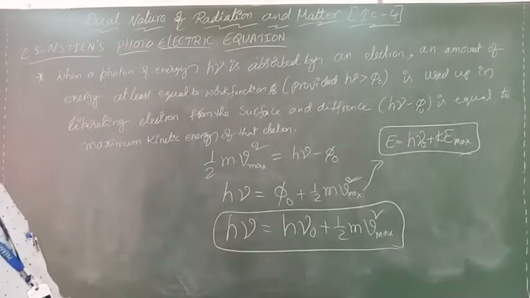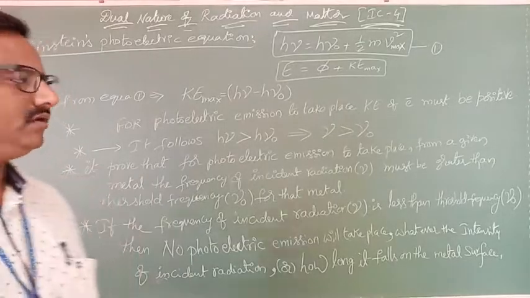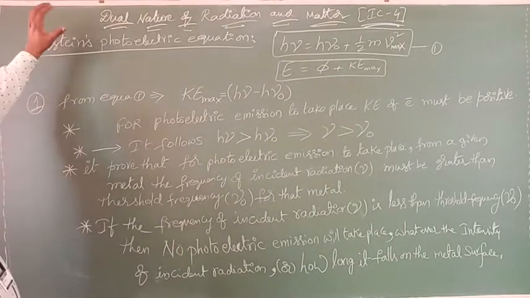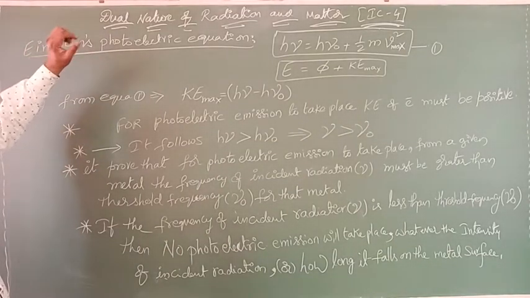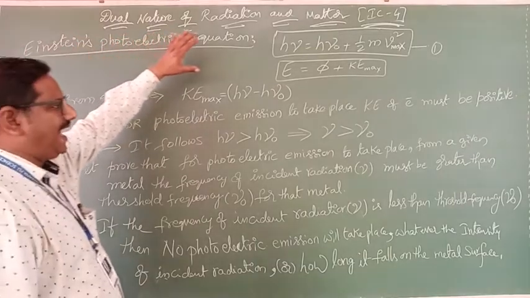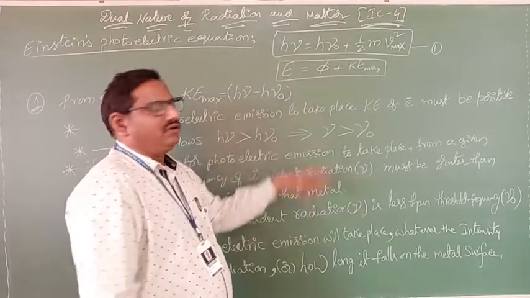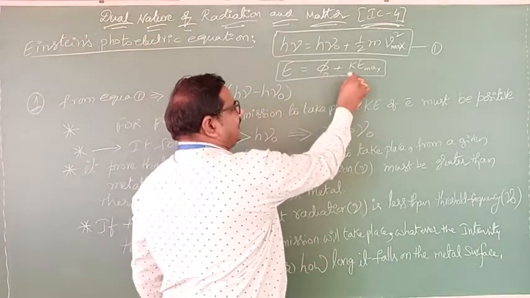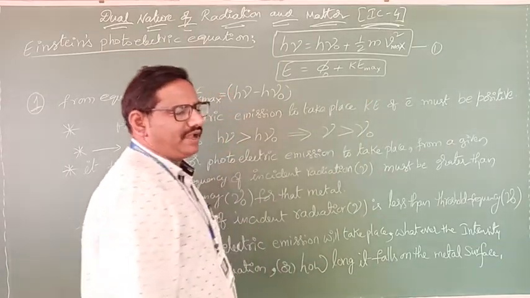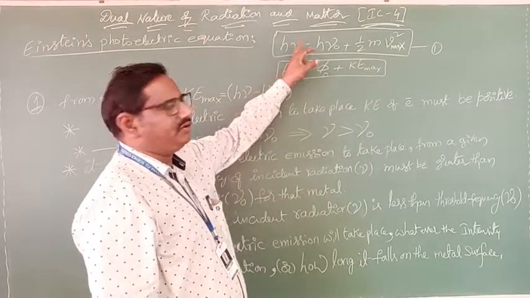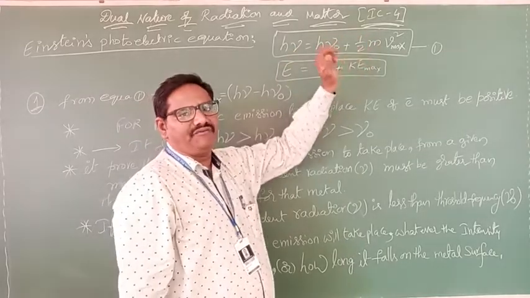It can be represented as E equals phi naught plus KE maximum, or h nu equals h nu naught plus half m v square.